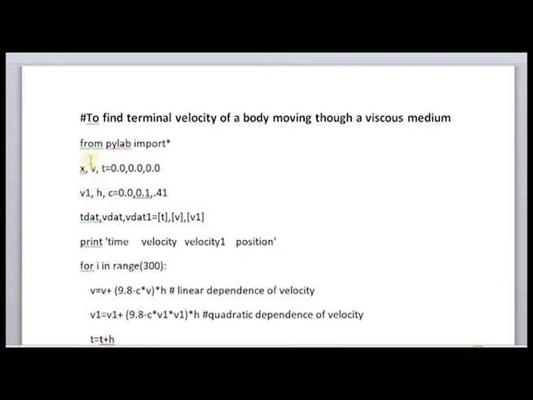Linear dependence of velocity is put as V and the quadratic dependence is put as V1. Okay, so what is H? A small change in time, that is the discretization time step. And here, instead of the constant K in this program, we have put it as C. You can change it to K also, no problem.